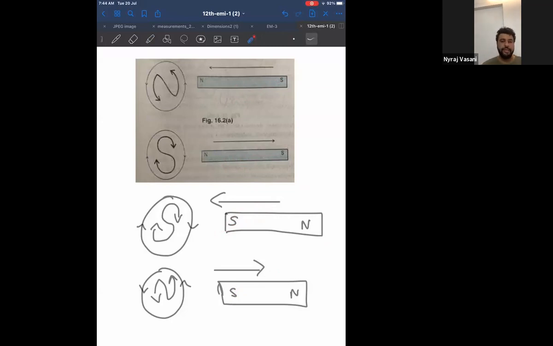So there are 4 cases I have drawn. Can you try to draw these 4 without seeing? First, north pole approaching, north pole going away. South pole approaching, south pole going away. Remember, north is anti-clockwise, south is clockwise. The direction of current is very important. So make a note.